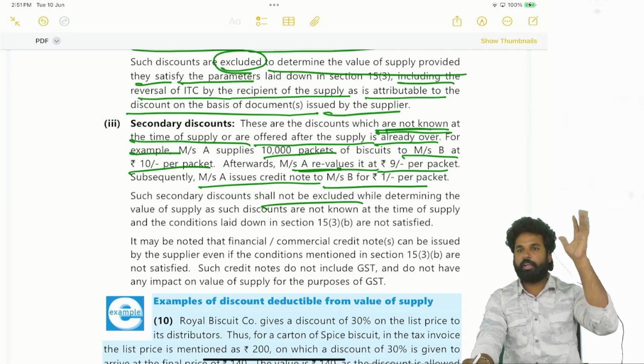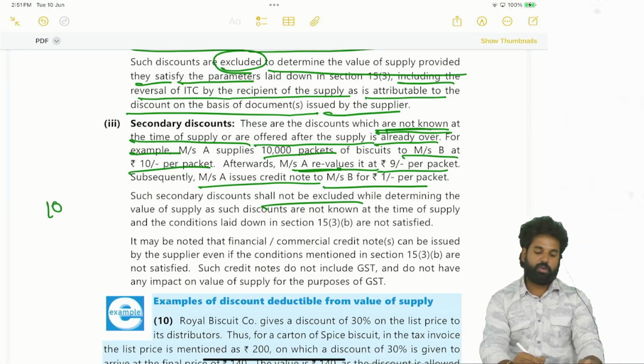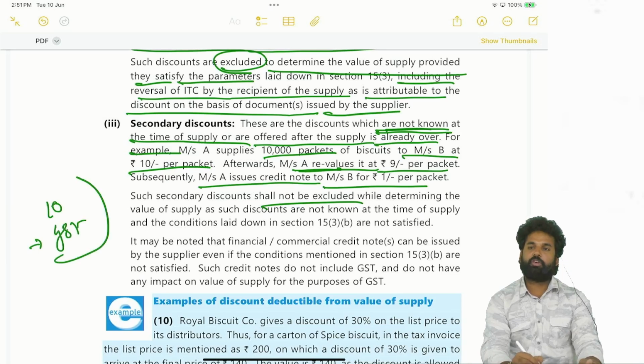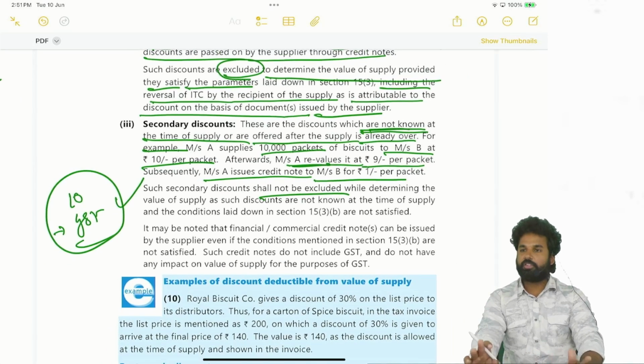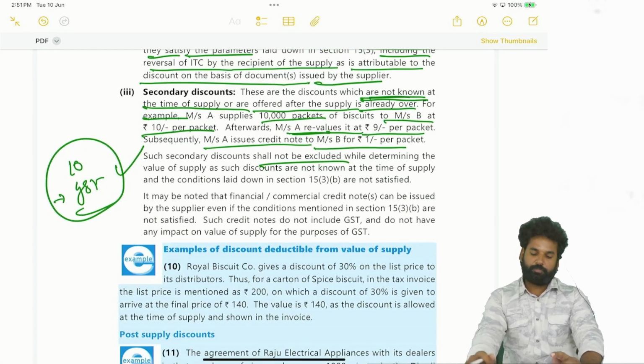That means already taken. So as per 10 rupees, on that GST has been paid. So it cannot be changed. So if at all there is a provision for change, if at all the discount can be excluded, in such cases credit note will be issued.